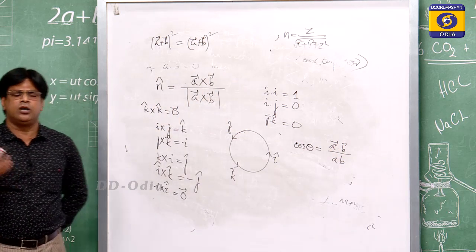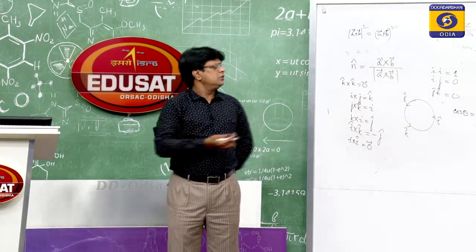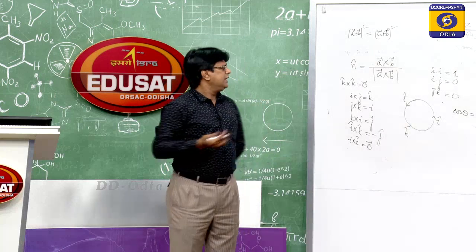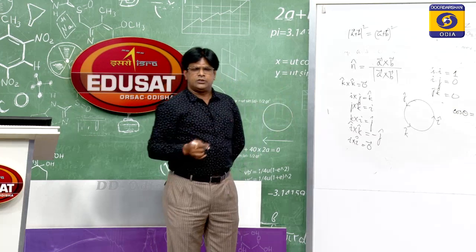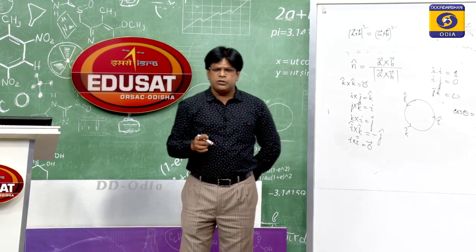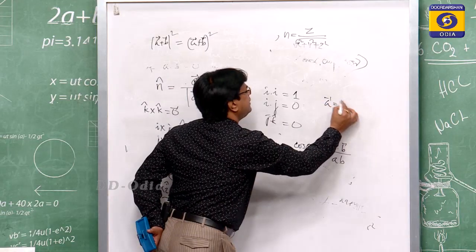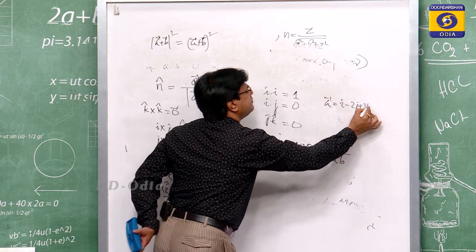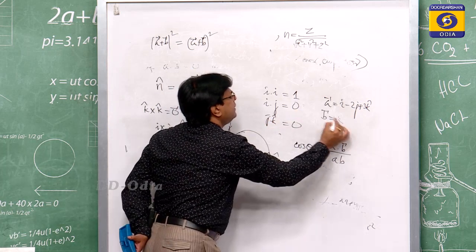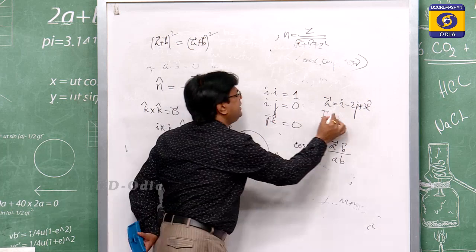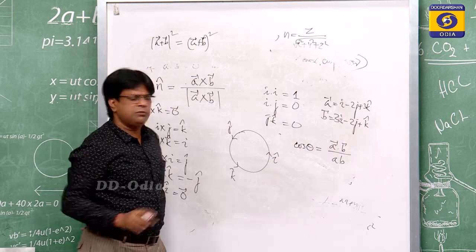Suppose we have to find the angle between two vectors from the dot product; we find A dot B and |A||B|, the magnitudes of A and B. Here the question is: find the angle between i minus 2j plus 3k and another vector 3i minus 2j plus k. Suppose this is a question.